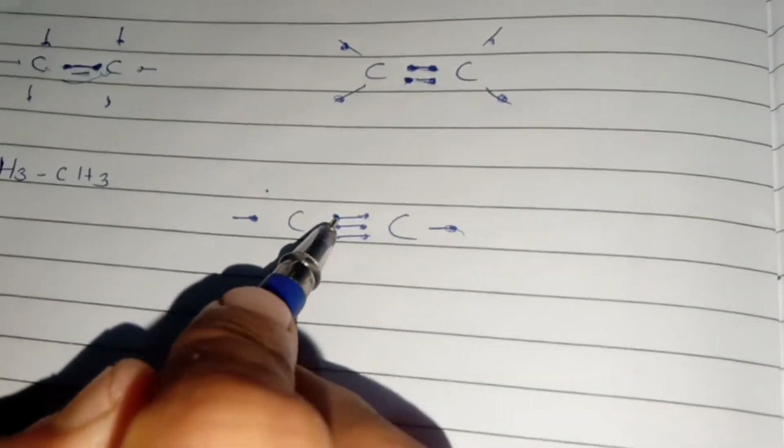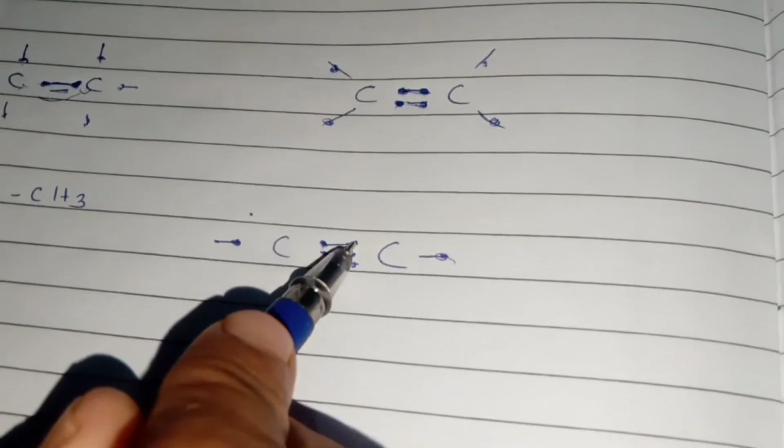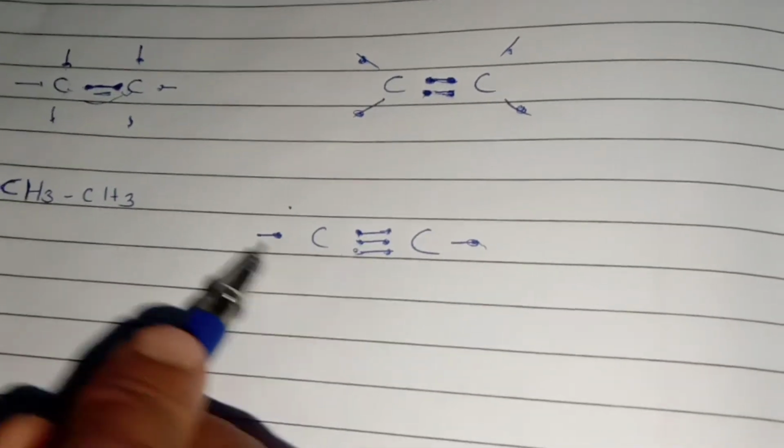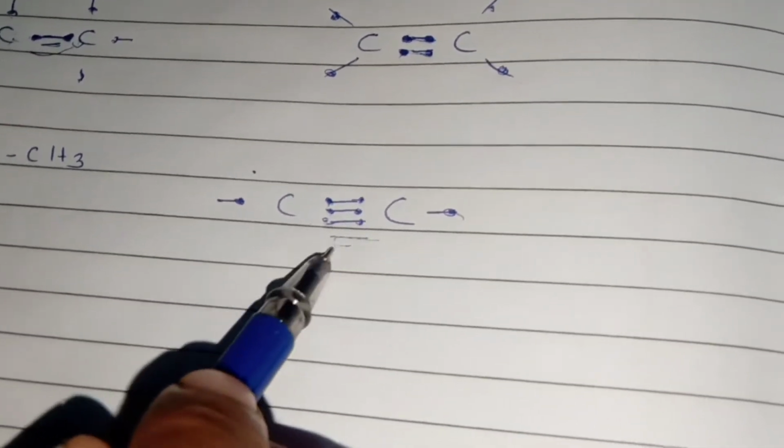Here is an alkyne example. Here carbon shares 3 electrons: first, second, third, and this carbon shares 3 electrons: first, second, third, and this is hydrogen. Therefore 3 plus 1 is 4. Therefore this is the example of an alkyne, and it forms a triple bond. This is the example of a triple bond.